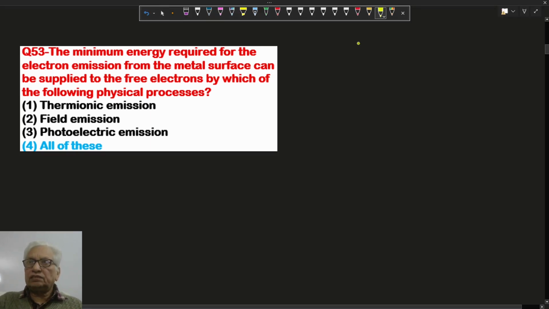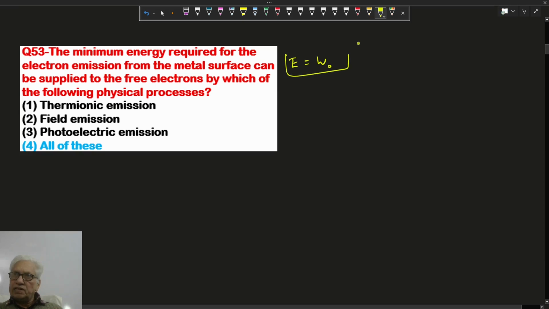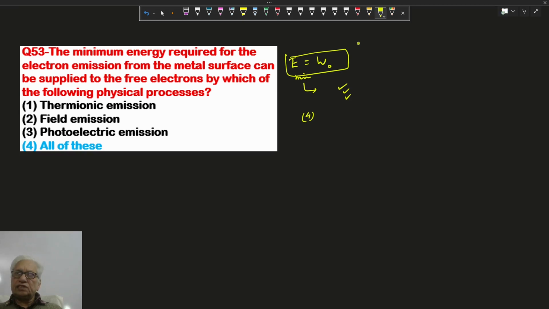Hello, in this question, the minimum energy required is called the work function. The minimum energy required can be supplied either by thermionic emission, field emission, or photoelectric emission. Means here option 4 is correct, because all these processes are there with which we can take out the electron from the surface. The necessary condition here is that the energy supplied must be more than the work function of the material.